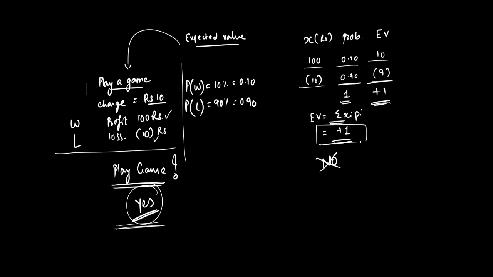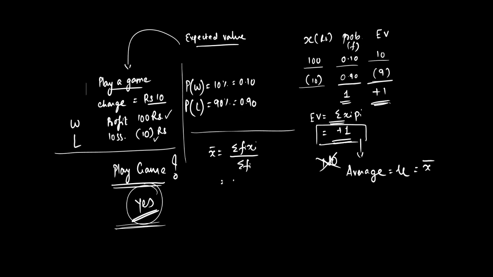So what is this expected value? Believe me, it is ultimately the average, mu or x bar. So the formula is different. No. How do you find out x bar? When the frequency is given, it is sigma fi xi divided by sigma fi. Here frequency is probability. Is it alright? This is say f. So instead of fi, can I write down sigma xi pi upon sigma pi.